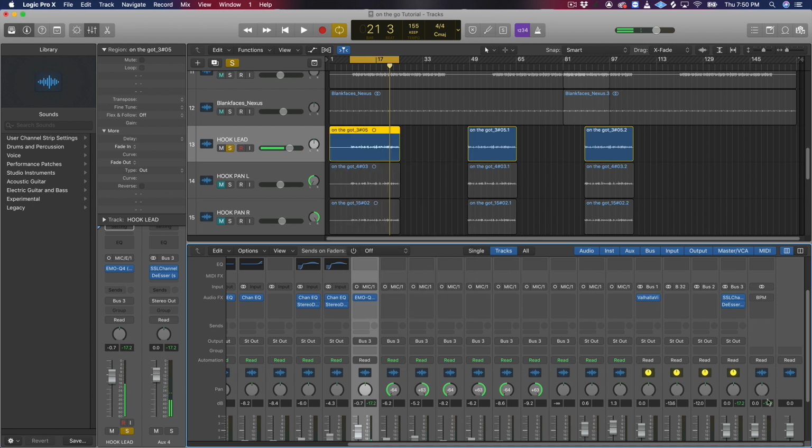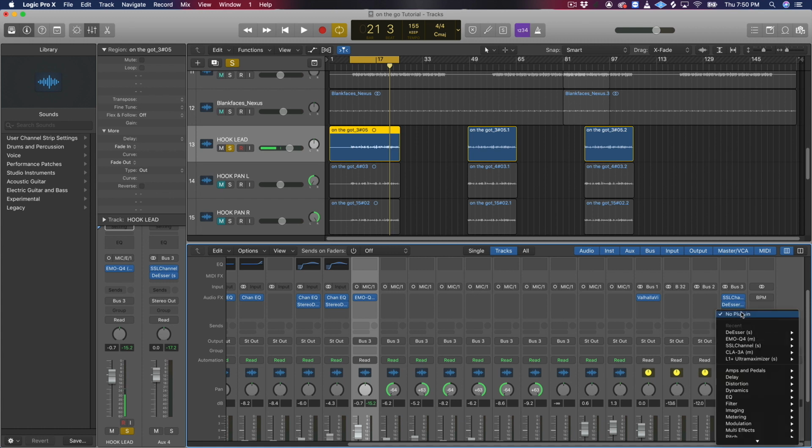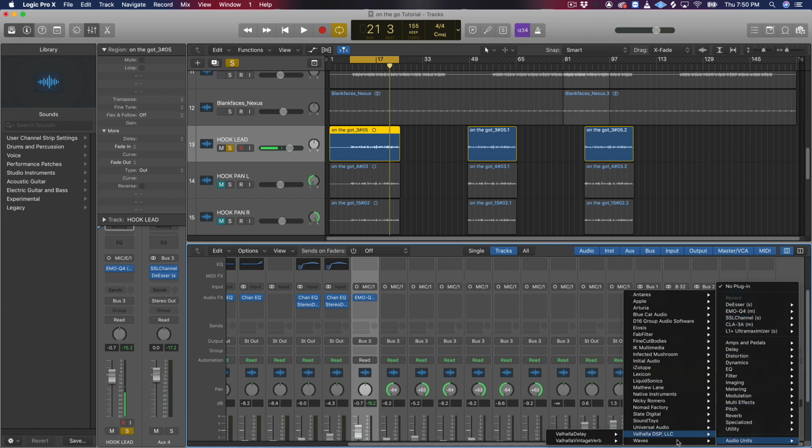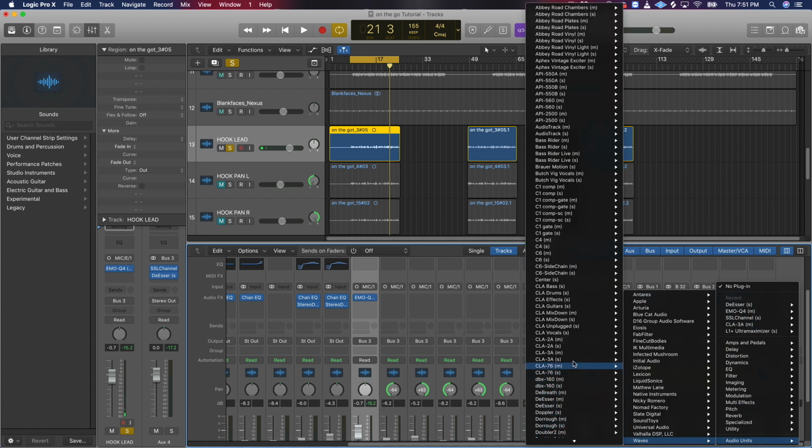All right, so I like it right there. So the next plugin we want to use, if I'm going too fast, remember you can pause the video, go back, check it out again. So the next thing we're gonna do is start doing some compression. I like to use the CLA 3A, I believe. So let's go to Waves again. Let's go to the CLA 3A stereo.